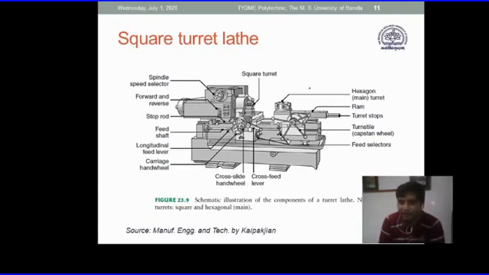Now can you find that you are missing something over here? What was over here in your conventional lathe? We had a tool post. So in the capstan machine and turret lathe, what we have done is replaced this tool post by an indexable turret, which is holding the tools and is used for machining. So all the tools that are required to be used are mounted on this hexagonal turret.